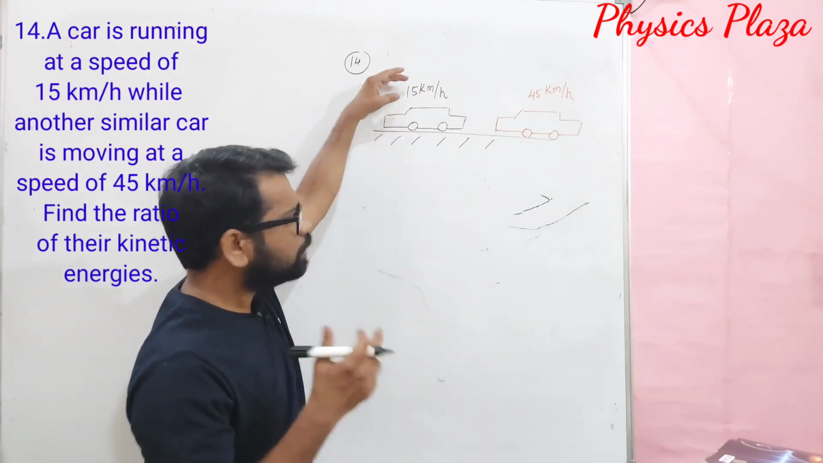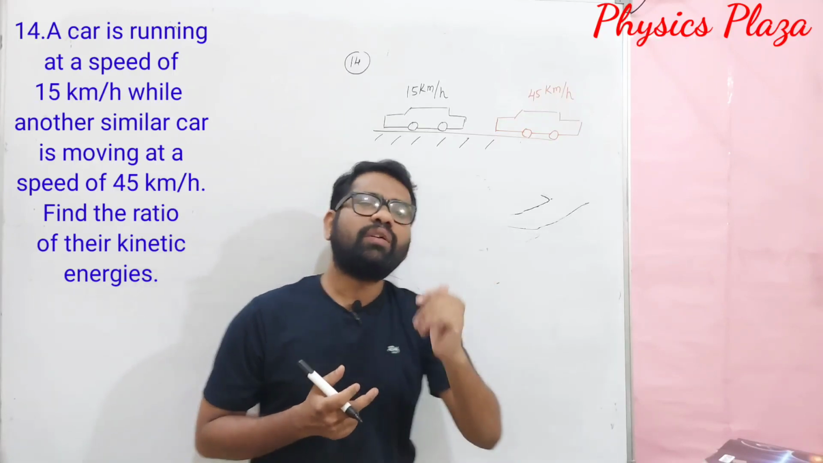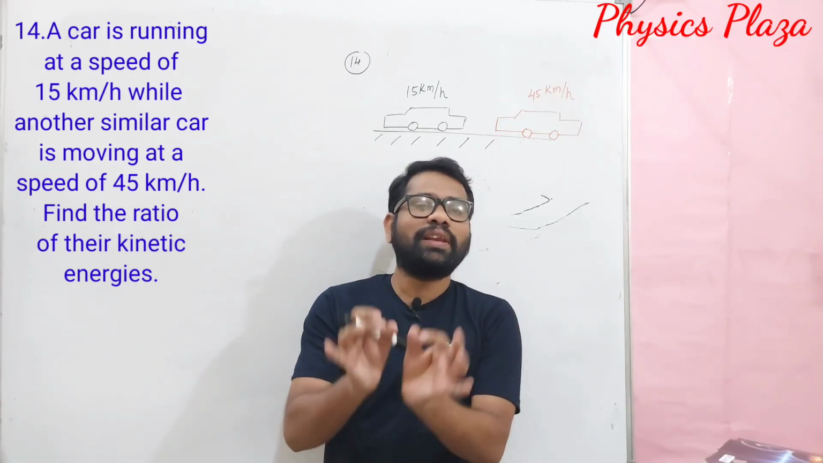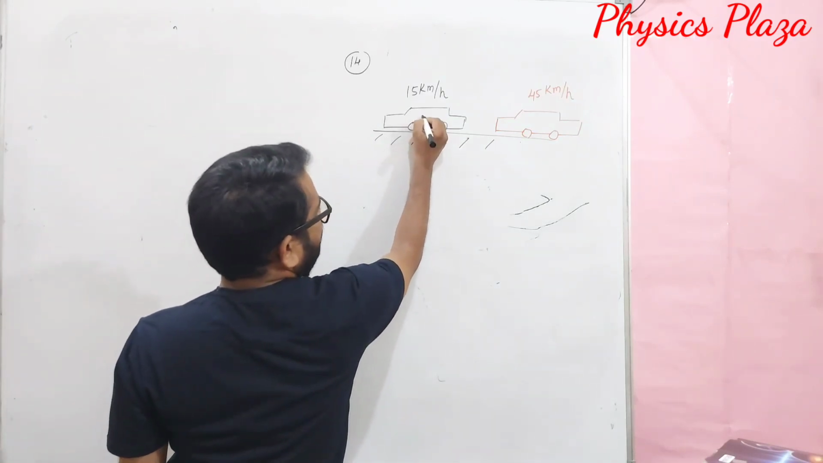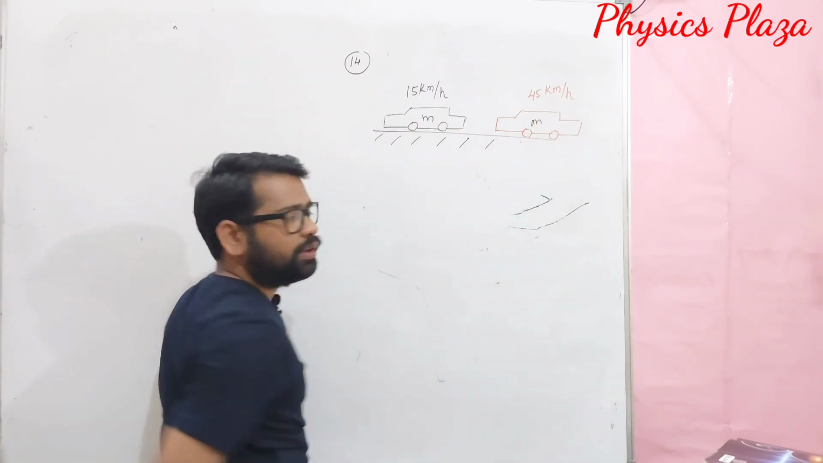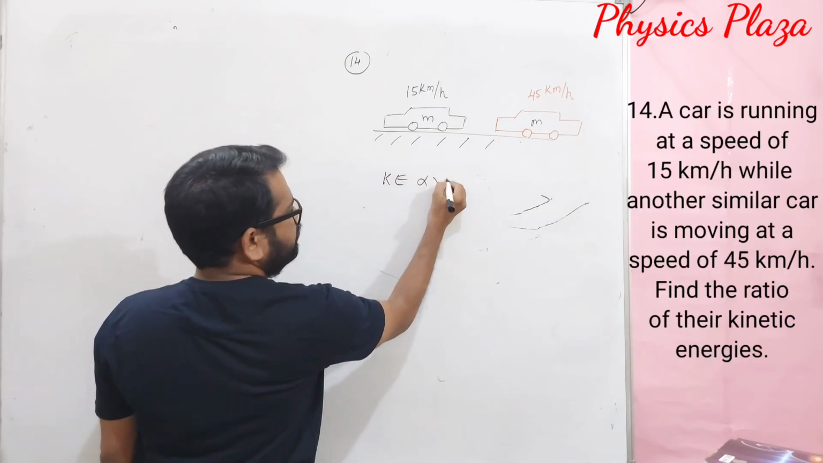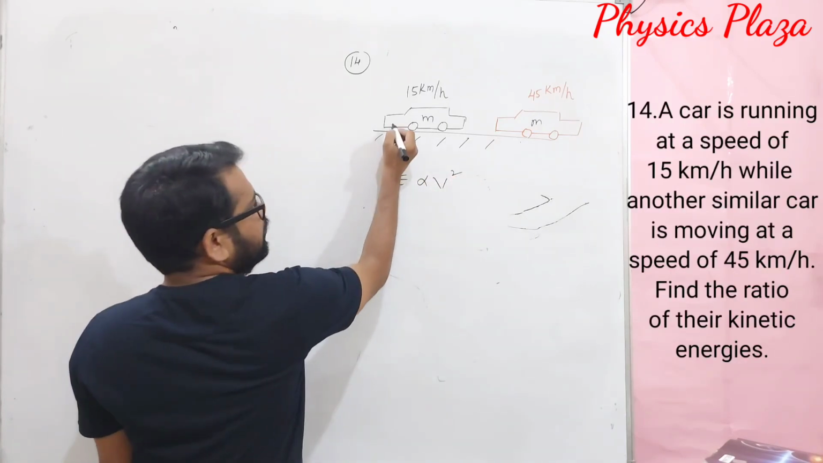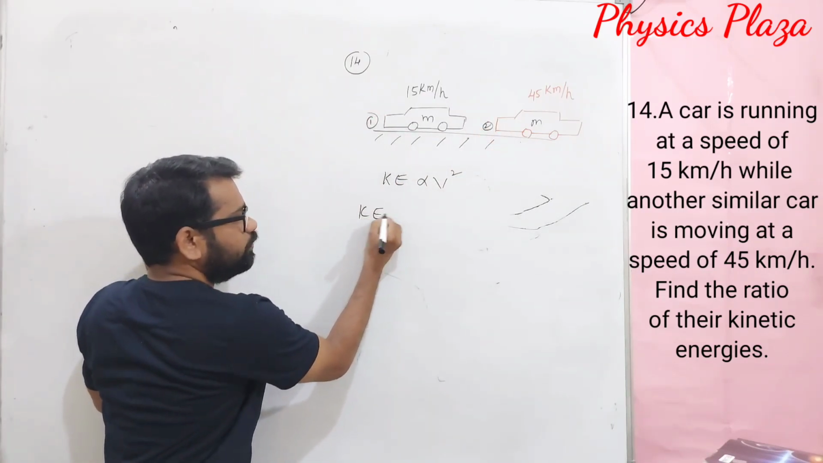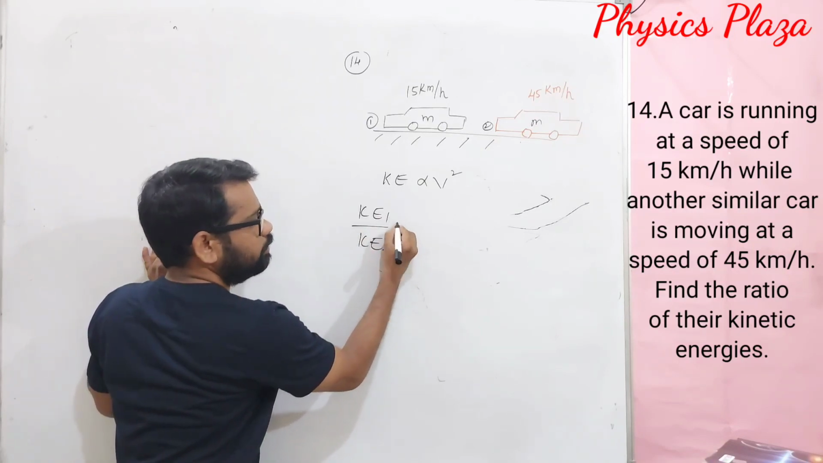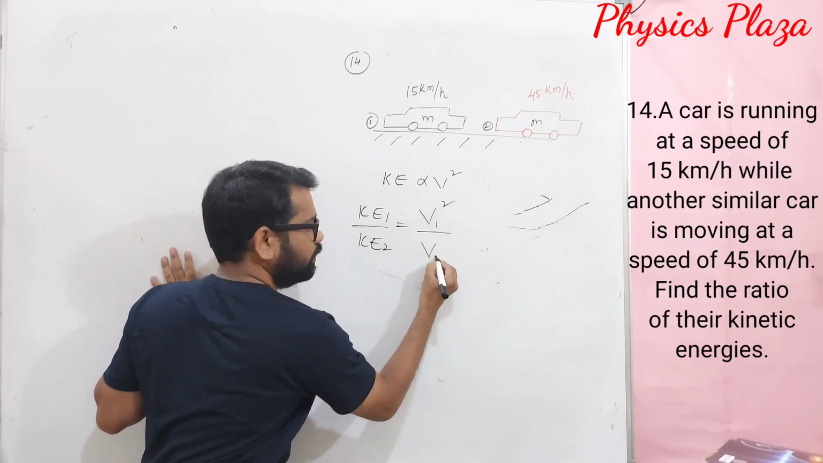Children, here some of you may have a doubt: sir, should we convert kilometer per hour into meter per second? It is not required here. If you convert, or if not, we will get the same answer. Then why convert? It's a waste of time. Here the mass of the car is m only. When mass remains constant, we know that kinetic energy is proportional to the square of the velocity. Let us say this is car 1 and this is car 2. So kinetic energy of first car by kinetic energy of second car is equal to the square of the velocity of first car to the square of the velocity of second car.